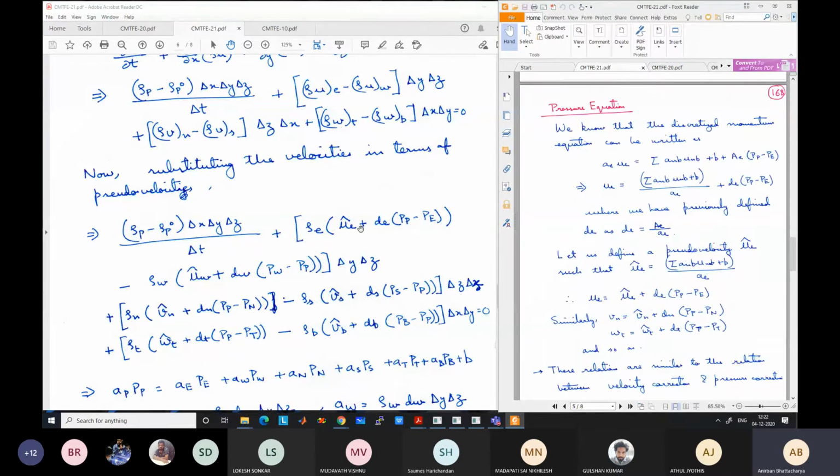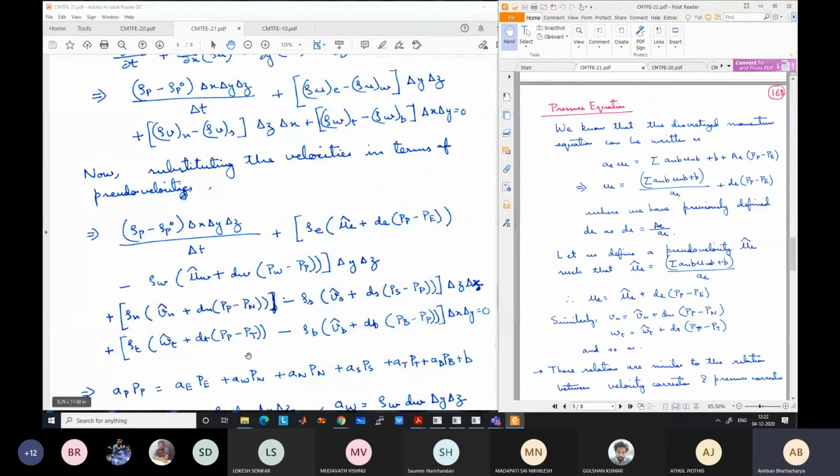Similarly, UW: this term will be rho W into UW hat plus DW (PW minus PP), then delta y delta z are there. Similarly, this rho n Vn term will become Vn hat, similar to this, plus Dn (PP minus Pn), and this Vs term will be rho s Vs hat plus Ds (Ps minus PP), times delta z delta x, and the third term also in similar fashion. So like this we replace.